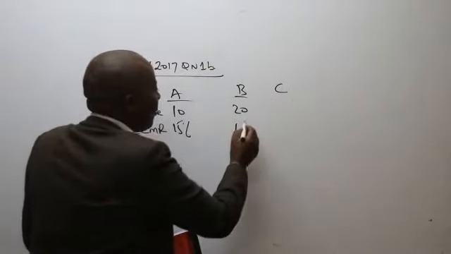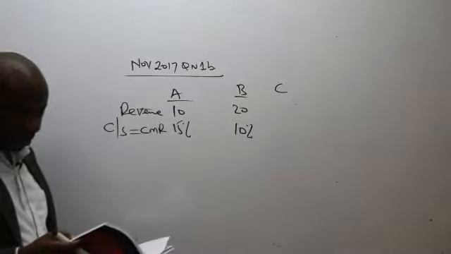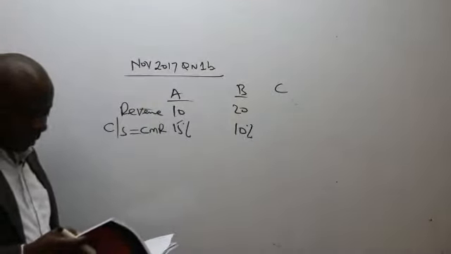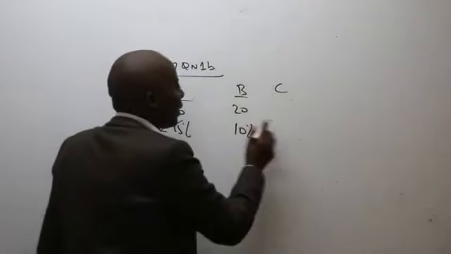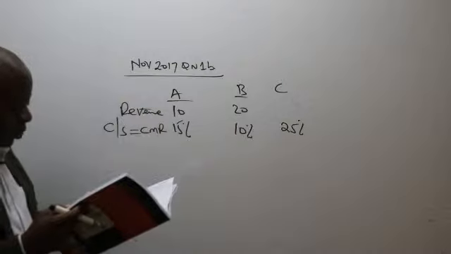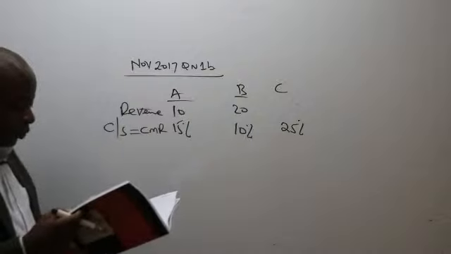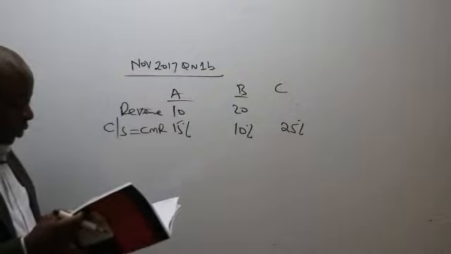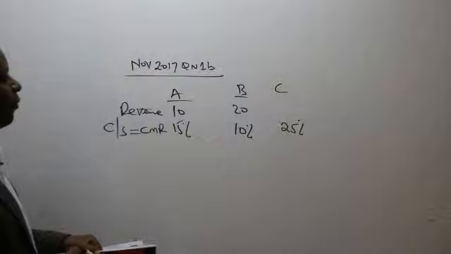Product C, we are told, will generate a contribution to sales ratio of 25%. So product C, CMR is 25%. And then they're telling us here that the total fixed cost is 5.5 million during the next year. And the management has budgeted to earn a profit of 1 million. What revenue should be generated by C for Sorry Limited to achieve the budgeted profit of 1 million?